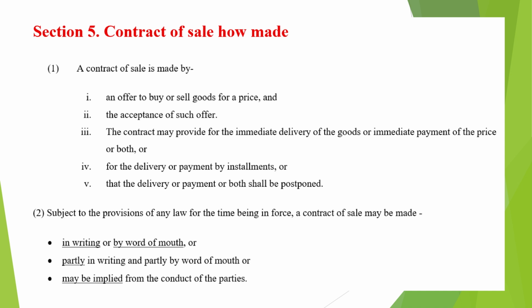Moving further, Section 5 also explains the mode of making a contract of sale. A contract of sale can be made in multiple ways. It may be in writing, or by word of mouth, or partly in writing and partly oral. Importantly, a contract can also be implied from the conduct of the parties. This means that even without express words, the behavior of the parties can create a valid contract.